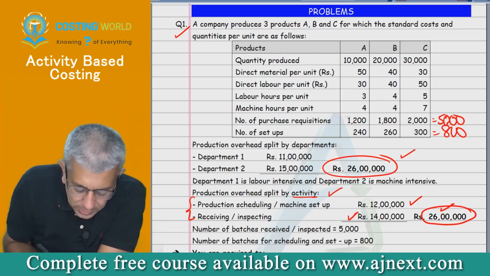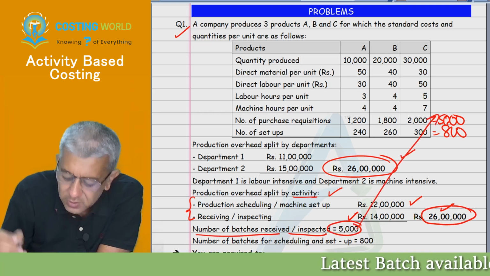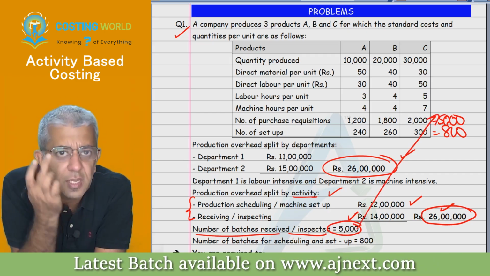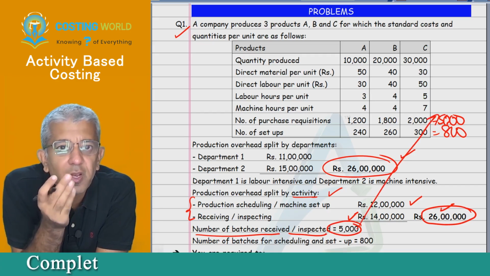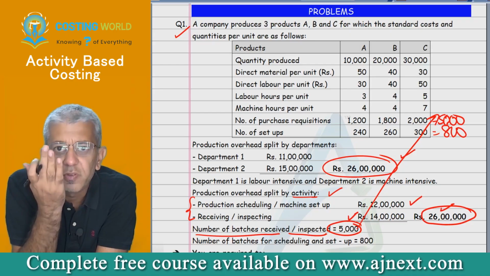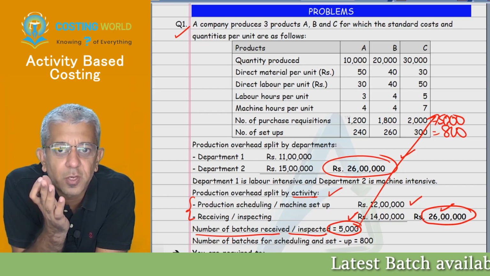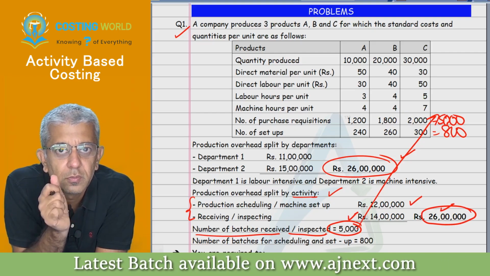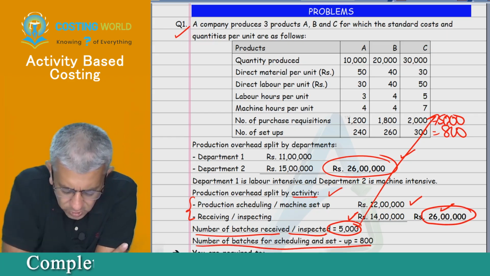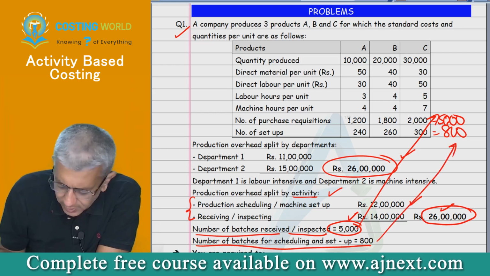Okay. Number of batches received or inspected 5000. Obviously this 5000 is this only. Somebody might ask, sir, are they going to be same? In this question they are same. And why they are same? If we order the raw material 5000 times for each product, we will get the orders 5000 times and we will inspect the orders 5000 times. Is it understood? Yes, sir. Okay, so this data will be same only. Further, number of batches for scheduling and setup 800. This is this particular data only.